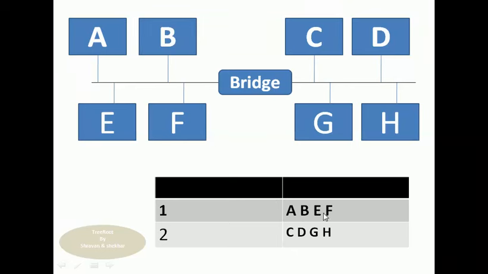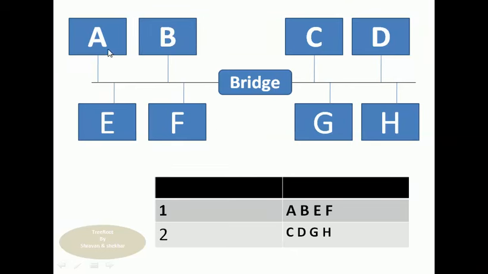Now if you want to send data from B to E, it will broadcast B's message with address E. It will come to all the systems connected to this LAN and to the bridge. The bridge will check whether E is available in the first or second. Here E is available in the first only, so it won't allow that message to the second side. So the data is transmitted here, and some traffic is reduced instead of sending to all the systems.